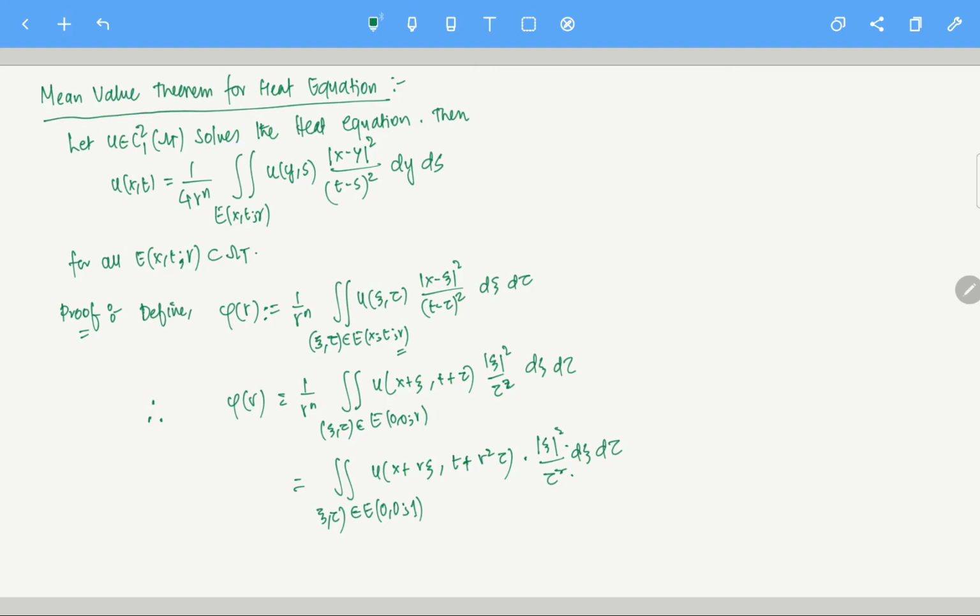So I hope you understood what we did. This is the change of variable formula, and I am going to use this formula again and again in this part. I am not going to always explain why this r power n and all of that is coming. If you are not convinced, please check it yourself. Okay, change of variable, but I am not going to do it all the time.